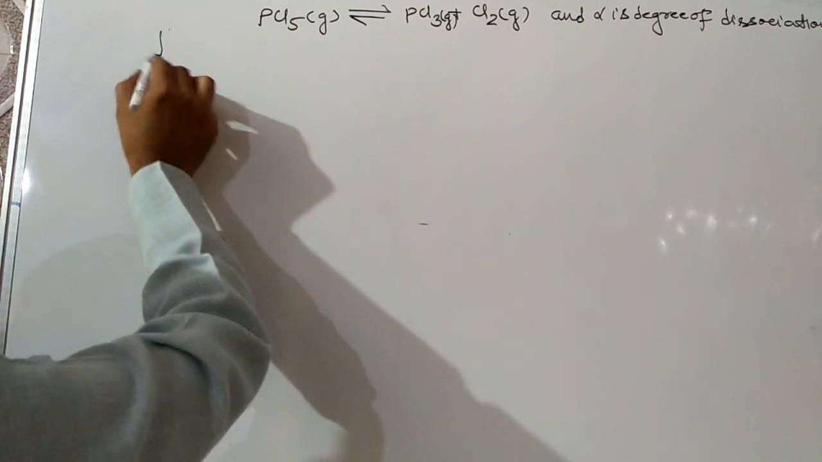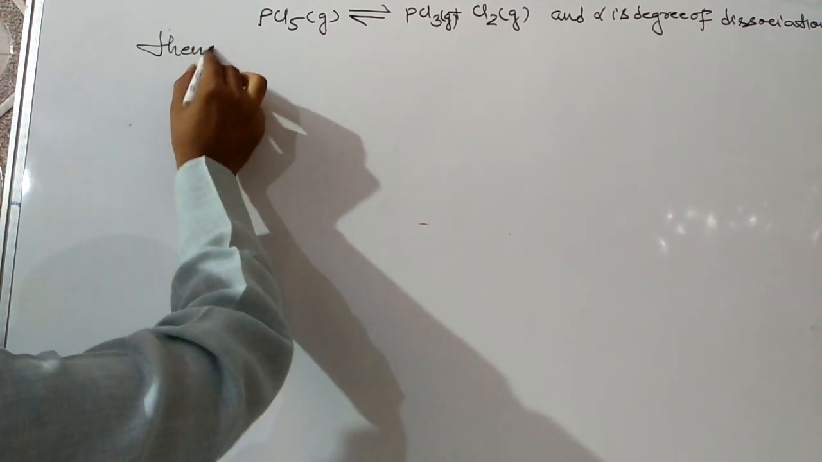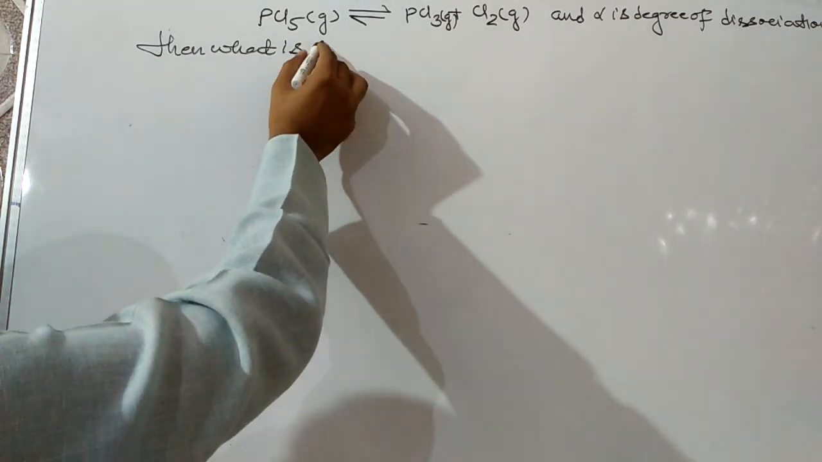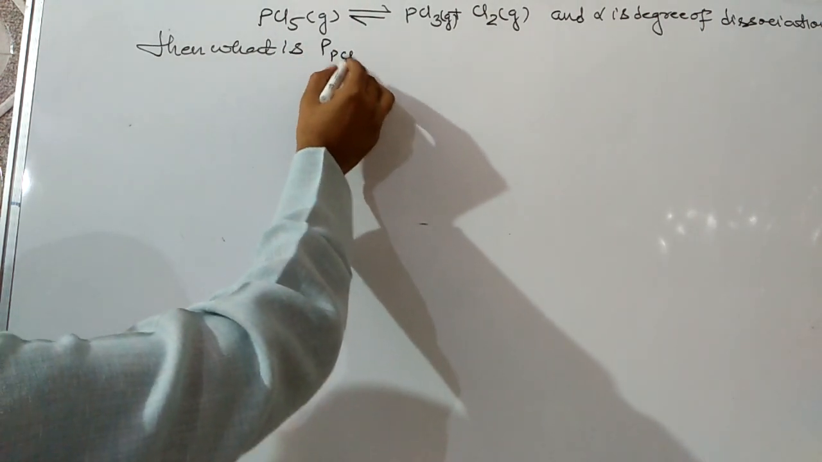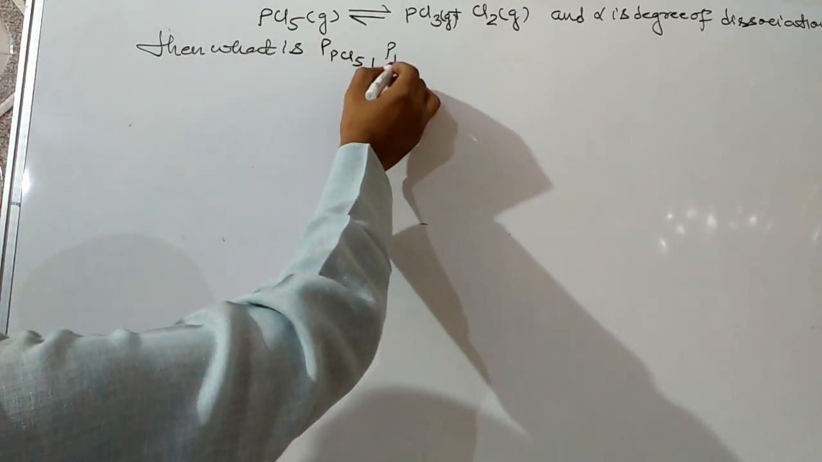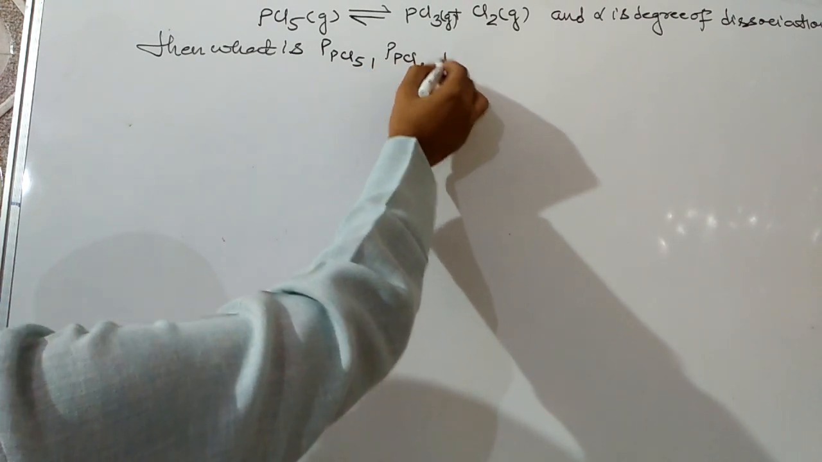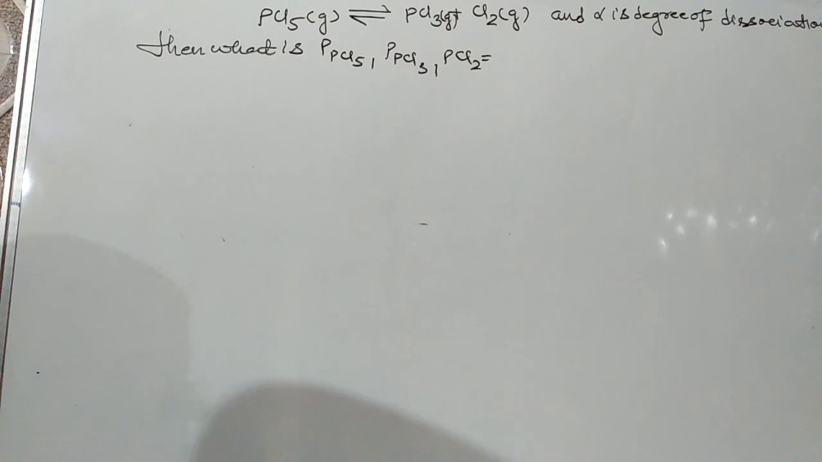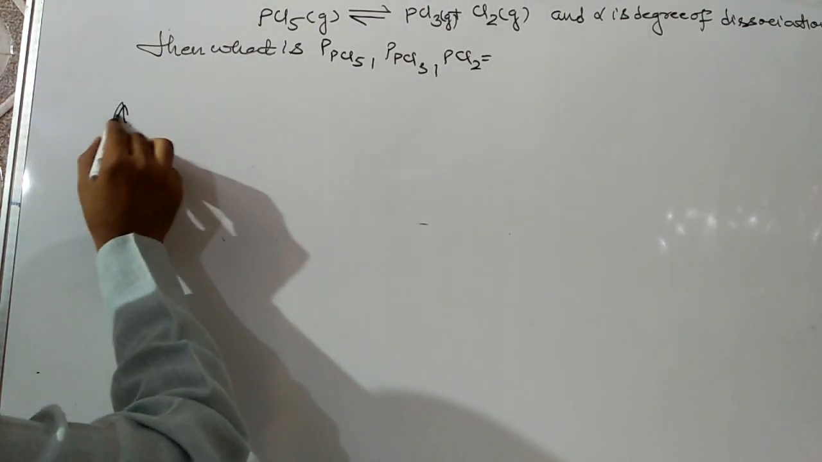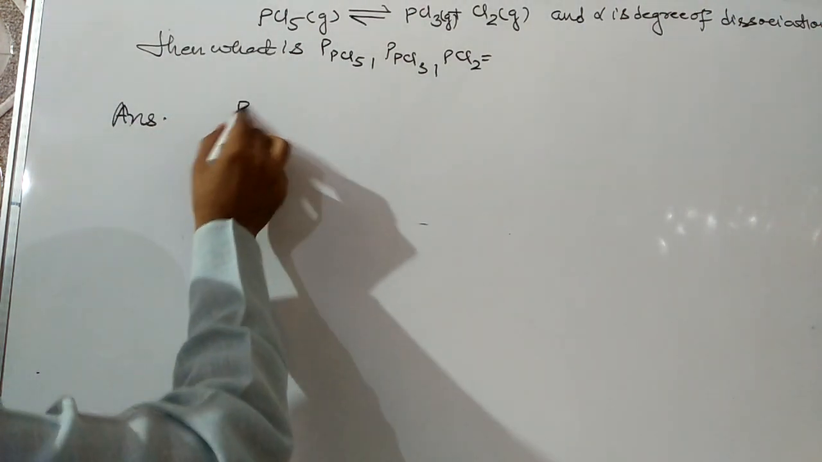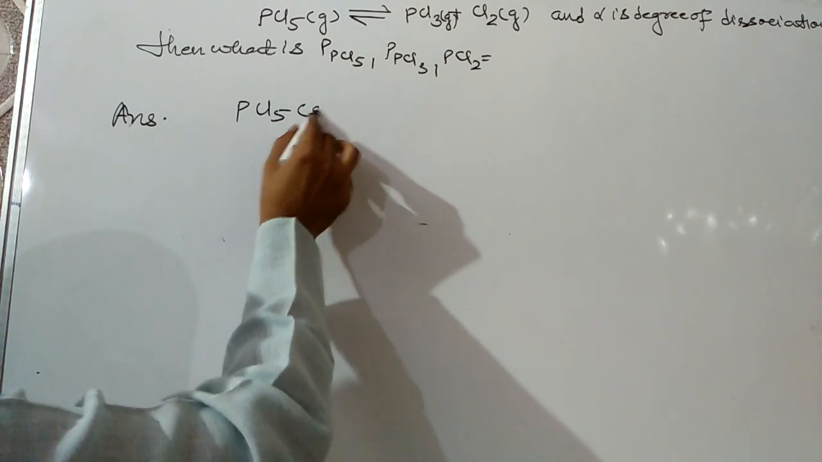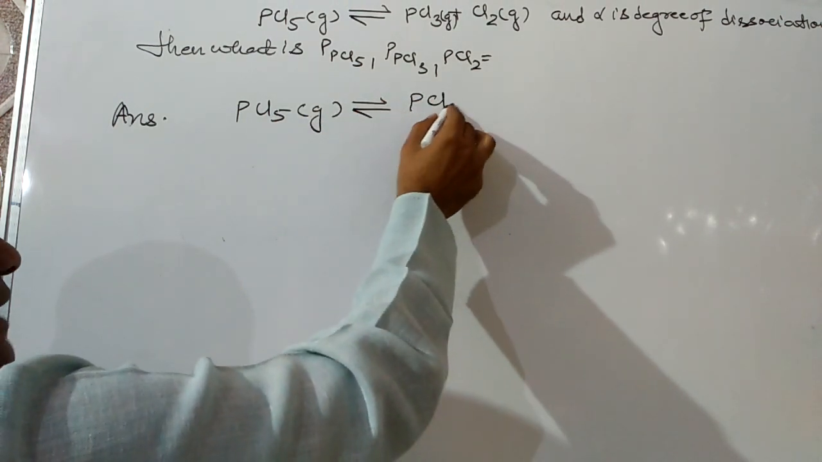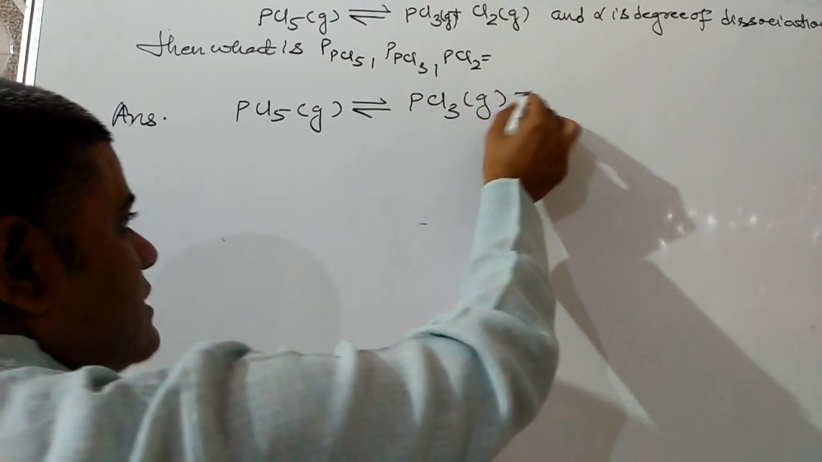then what is the partial pressure of PCl5, partial pressure of PCl3 and partial pressure of Cl2? Very important topic. Here first we have to write down the equation. PCl5 undergoes dissociation to give PCl3 gas plus Cl2 gas.